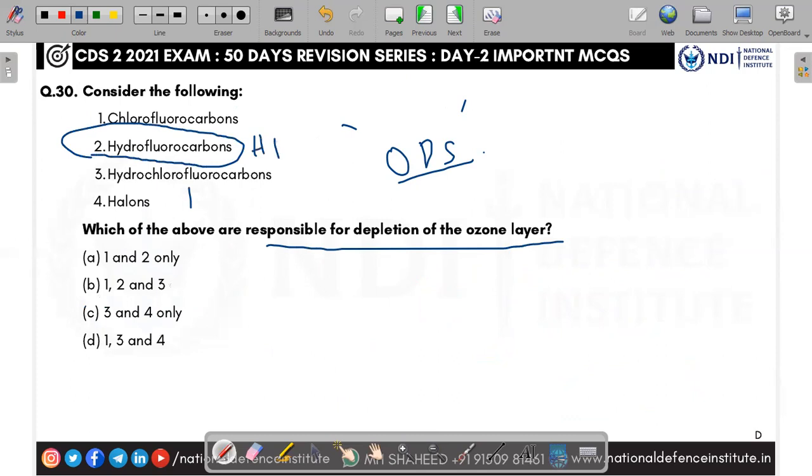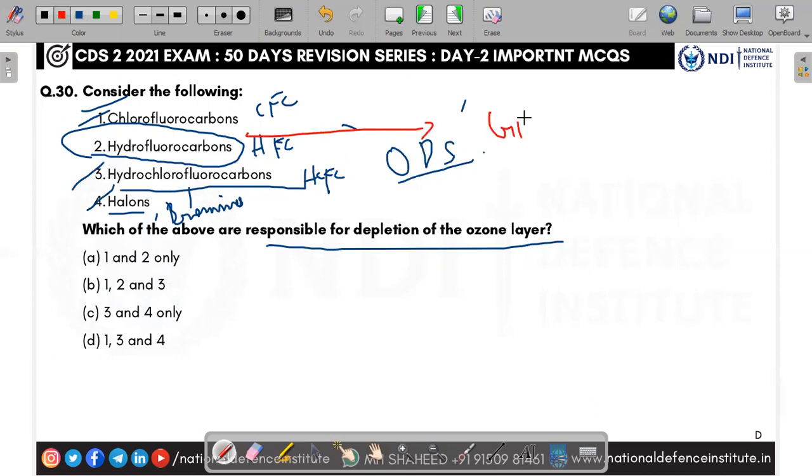Hydrofluorocarbon, HFC, all are ozone depleting substances. Chlorofluorocarbon, CFC, hydrochlorofluorocarbon, HCFC, halogens and bromines. All are ozone depleting substances. In fact, this HCFC is a greenhouse gas. What happened? Ozone depleting substances and greenhouse gases are different.